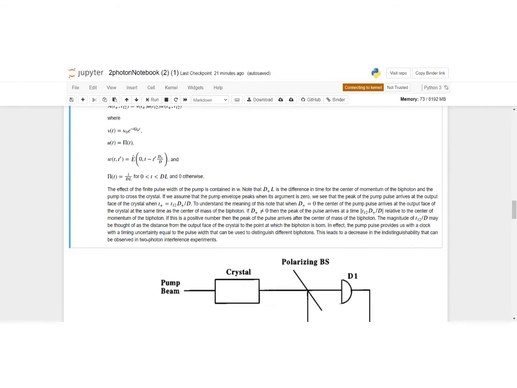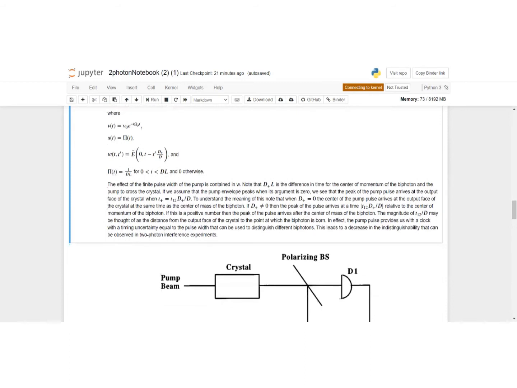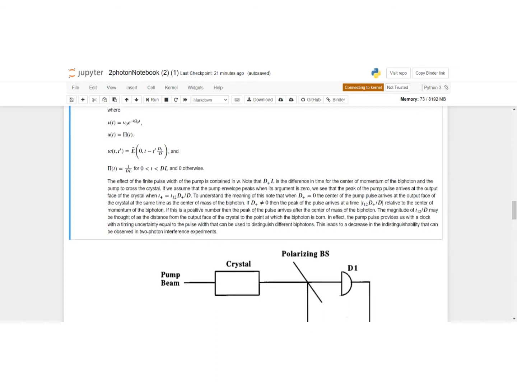That tells you the relative difference in time of arrival of the center of momentum of the pair and the pump out from the other end of the crystal. And this essentially is what we initially commented on in the introduction section.